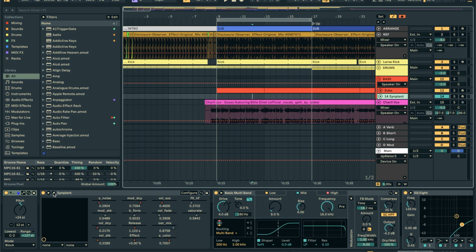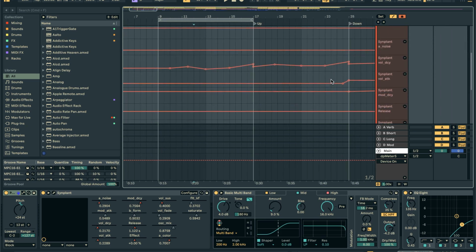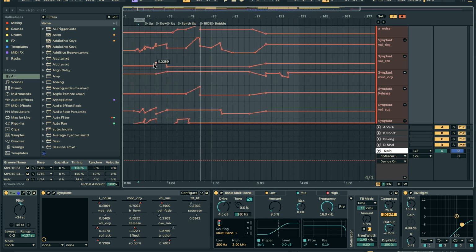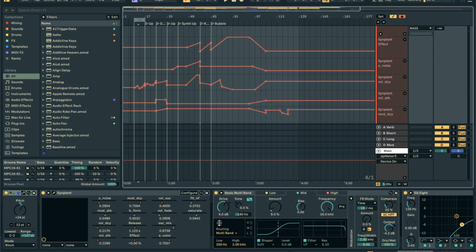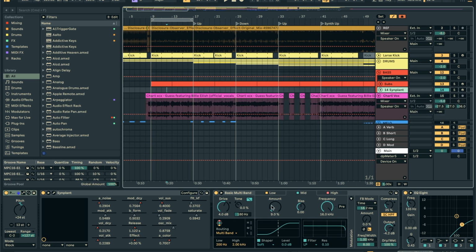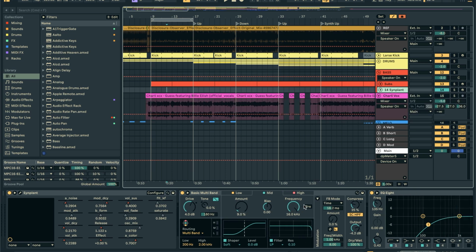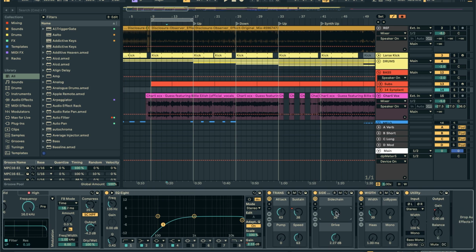Then throughout the song, there's a lot of automation. I won't go too into detail here, but you can see throughout the song, there's a lot of rising of the sound, tightening up of the sound, just a lot of changing throughout the song, which is really cool. And then in terms of any other processing, I'm using this Roar preset to make it sound a little bit more intense, getting rid of some of the lows because we want the sub to come through in the other channel, tightening up the sustain, some of the one knob sidechain that I mentioned, and a little bit of width on this mid bass sound, so it's pushed left and right, so the sub's in the middle and the mid bass is on the left and right.